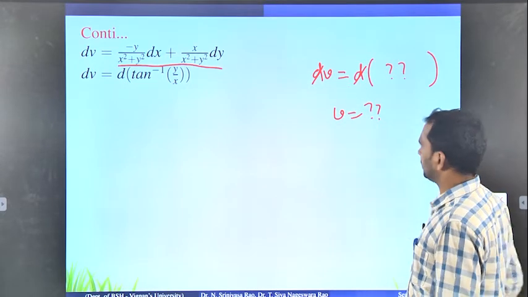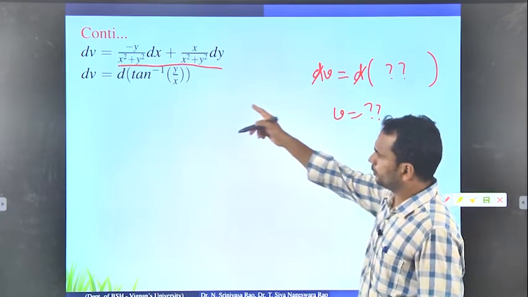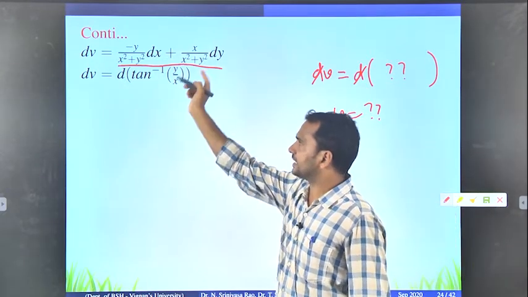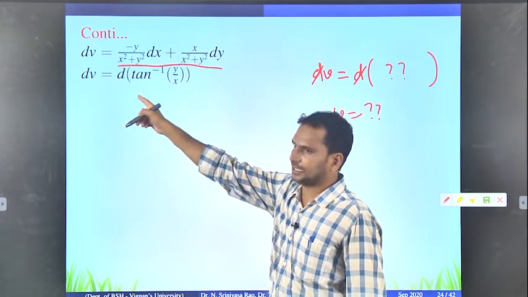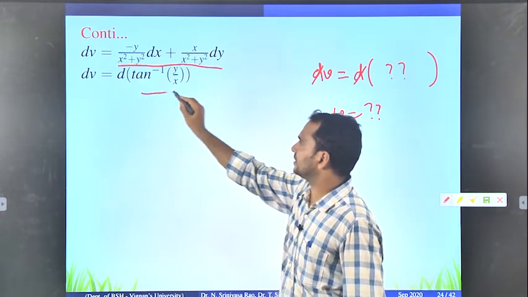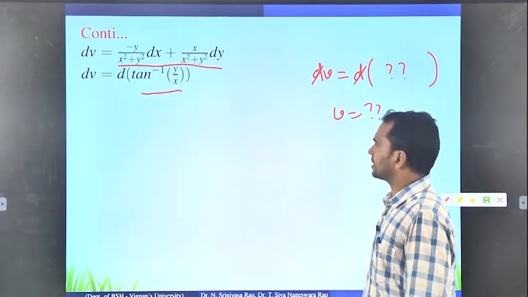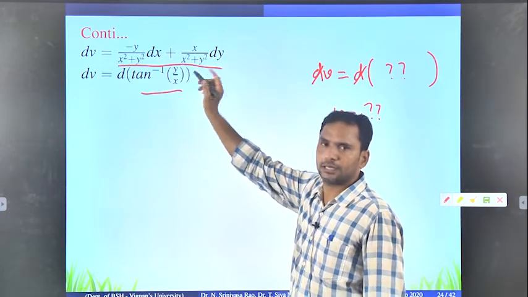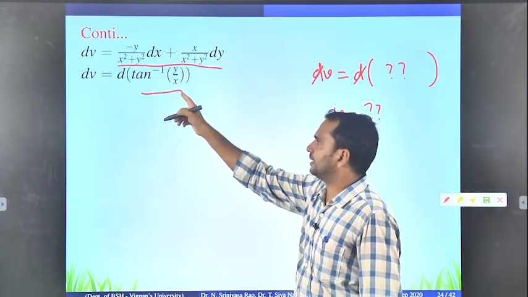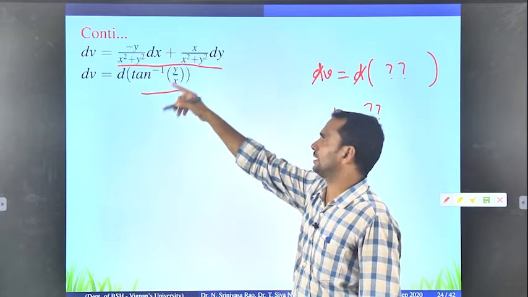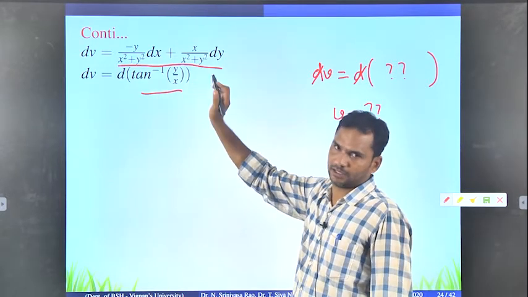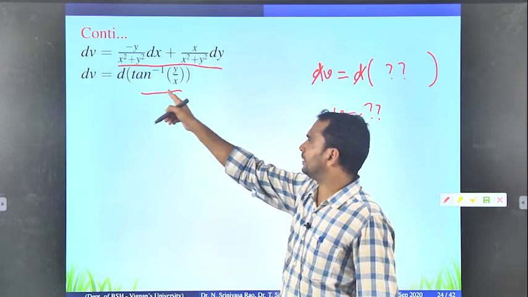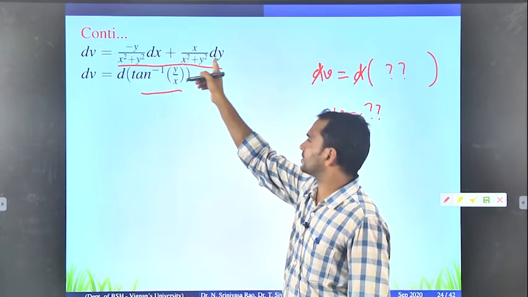Okay, so that is our target. Therefore, if you look at the right hand side, the whole quantity can be written as the derivative of tan inverse y by x. You have to do a little bit of work so that we will get the derivative of u. Here you have to go for the trial and error method: what derivative will it give for the previous quantity?